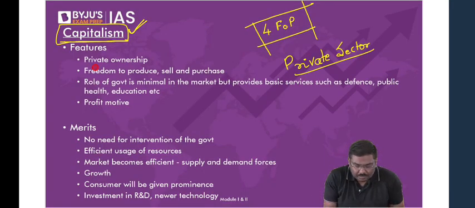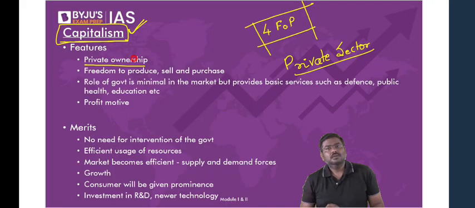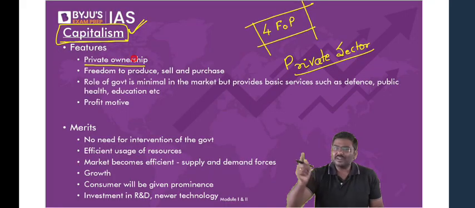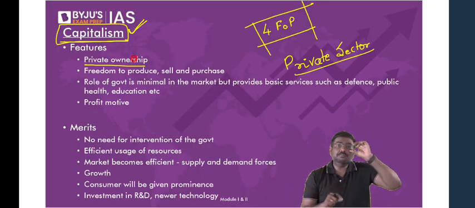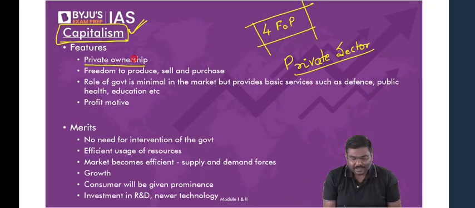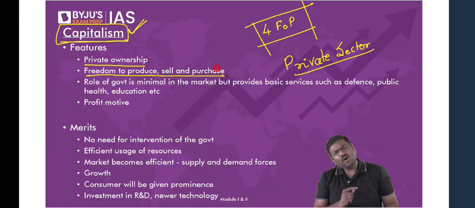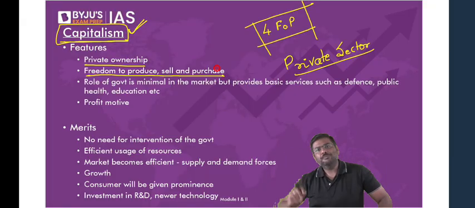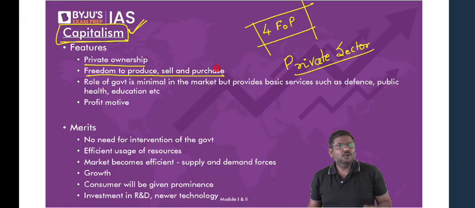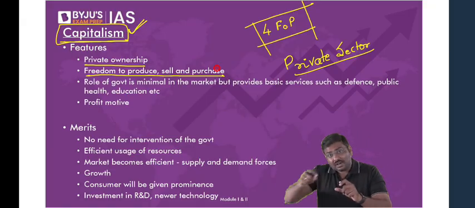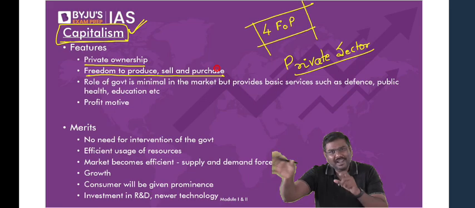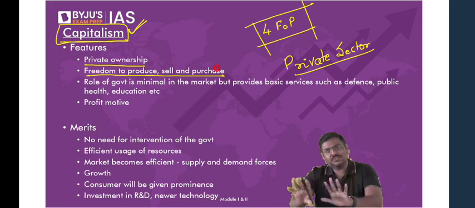What are the features? Private ownership will be allowed. Private investment will be there. Private sector will control labor. Private sector will control investment. Second, the private sector will have all the freedom to produce whatever they want to. And just think of it. Don't you think if freedom is given to the private sector, in the process of earning more and more profit, because ultimately at the end of the day, the private sector will produce for profit,